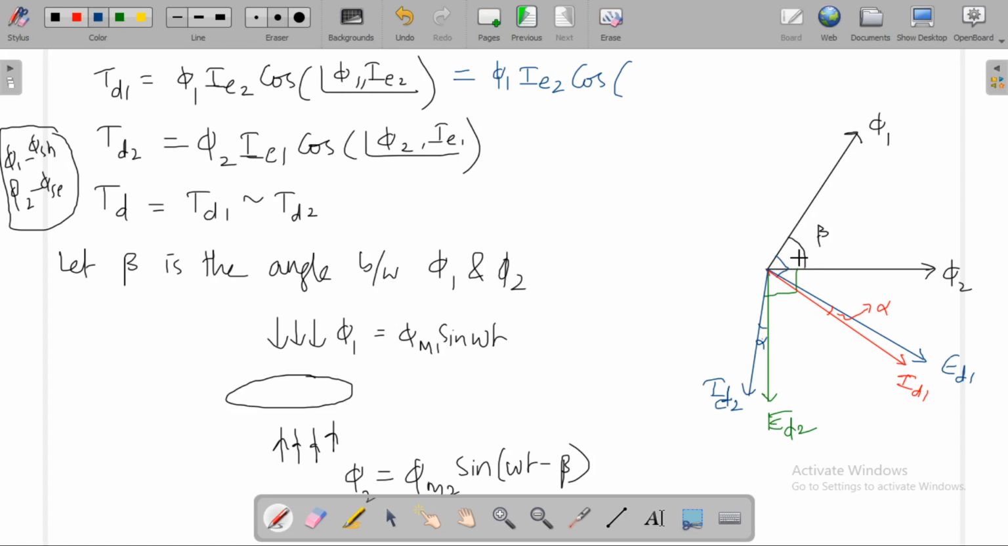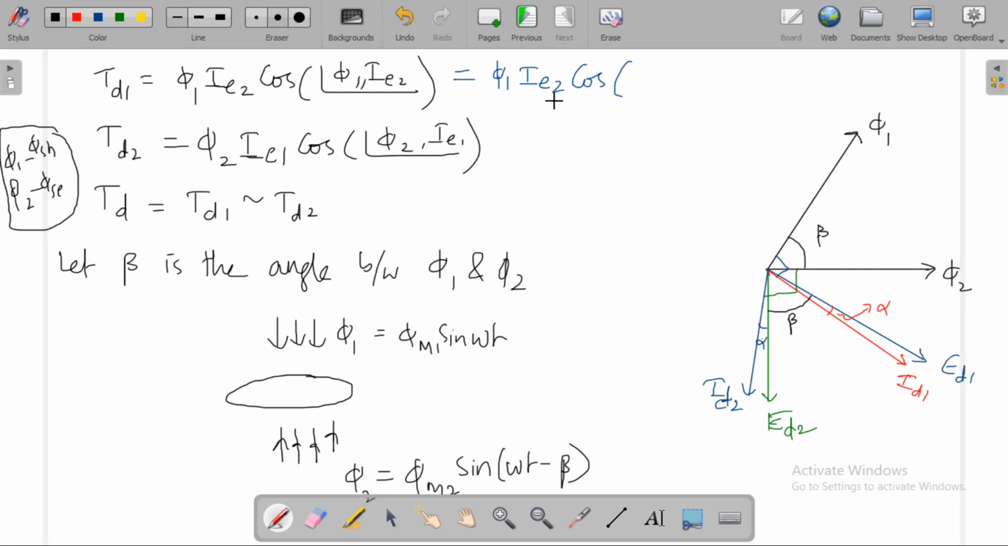If beta is the angle between phi 1 and phi 2, then beta will be the angle between ED1 and ED2. The angle between these two will be beta only, ED1 and ED2, because the angle between phi 1 and phi 2 is beta. That's why the angle between ED1 and ED2 will be beta only.